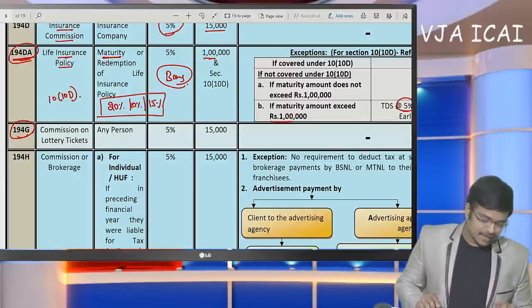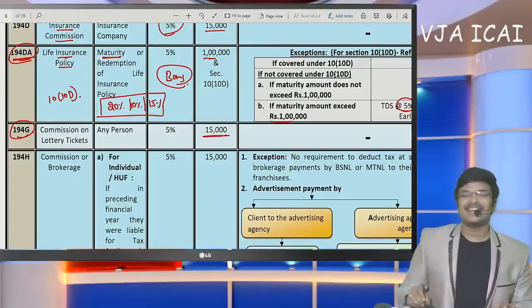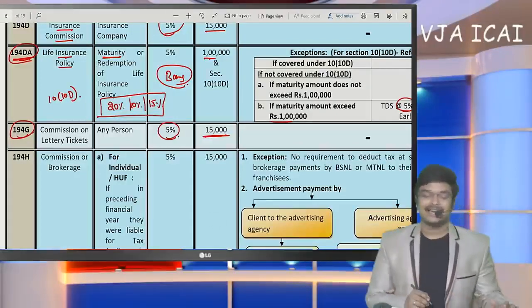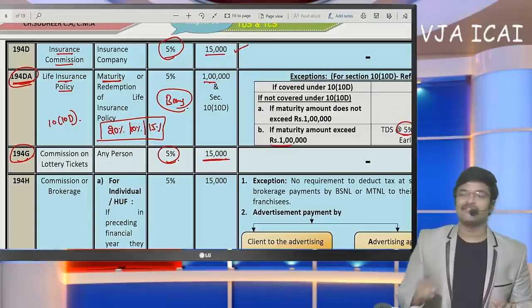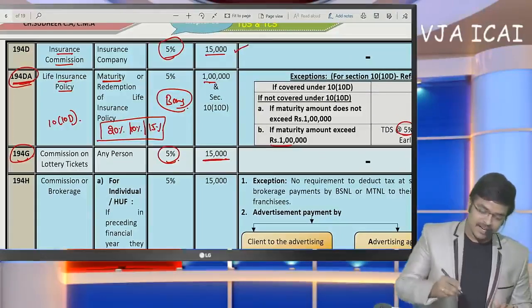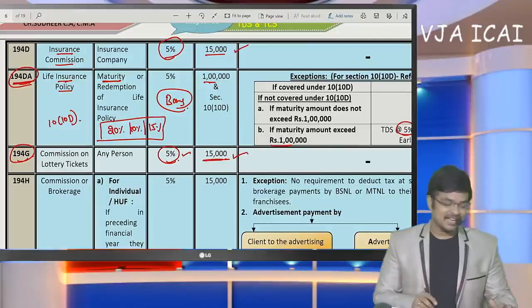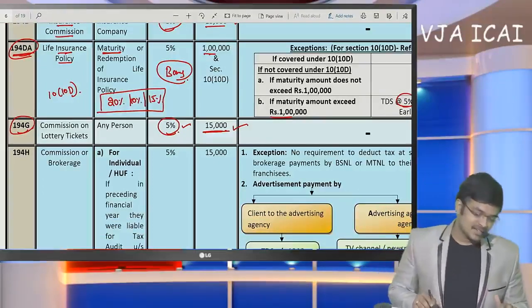Next, coming to commission on lottery tickets. Lottery commission, if it exceeds 15,000, then TDS is going to be deducted under 194G at the rate of 5%. Same as insurance commission, if it exceeds 15,000, 5% TDS. Here also if it exceeds 15,000, 5% TDS. But here the section used is 194G.